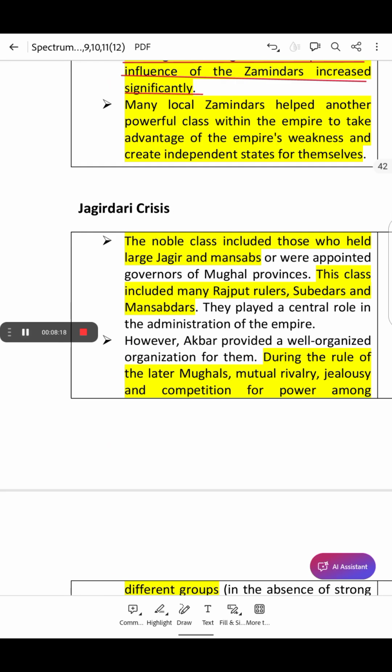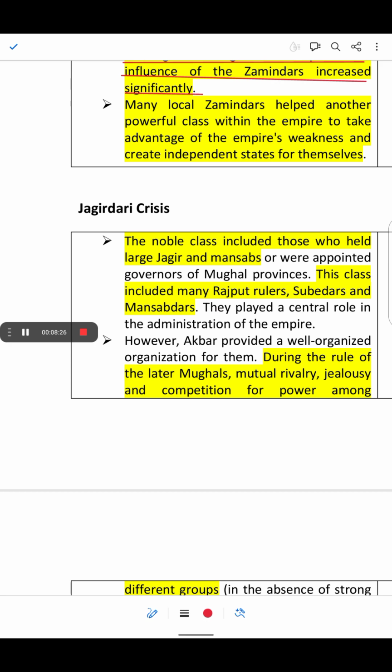Okay. Now next, many local Zamindars, helped by another powerful class within the empire, would take advantage of the empire's weakness and create independent states for themselves.